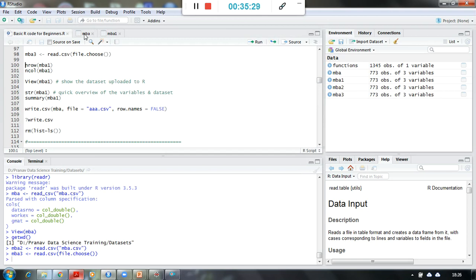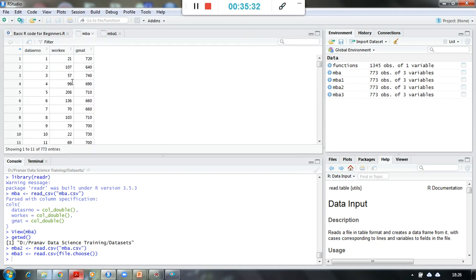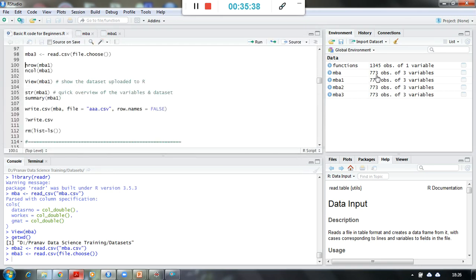Now, we have already seen how the file looks by using the preview section, or you can see over here that there are 773 observations and 3 variables.